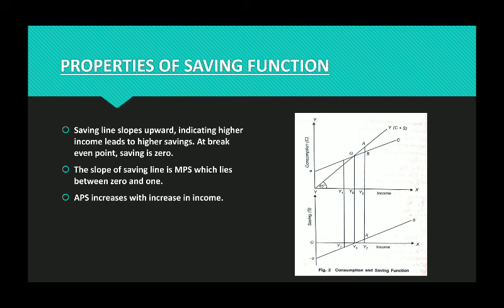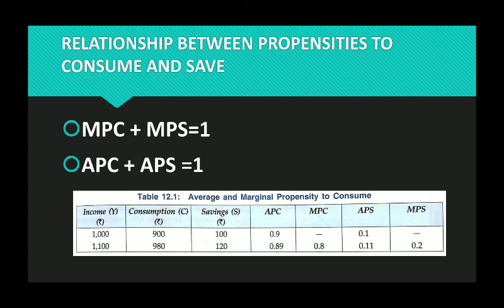Moving to the last part of today's class, the relationship between propensity to consume and propensity to save. What is the relation between savings function and consumption function? The two bullets which I have given here, MPC plus MPS is equal to 1 and APC plus APS is equal to 1. In our live session I will give the full derivation of the two, but here I can discuss this with you all.